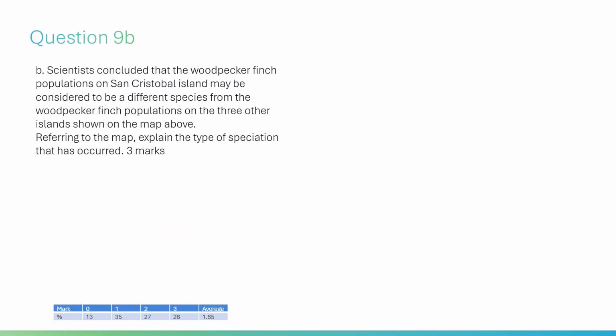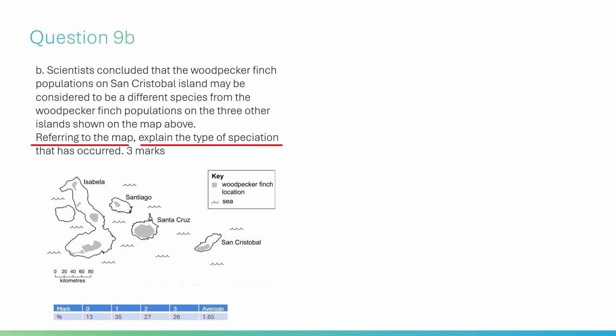This is an excellent question for testing a student's ability to link a visual stimulus, the map, to the mechanical process of allopatric speciation. The examiner's comments emphasize that the marks are in the process, not just the name of the phenomenon. 1. The barrier, isolation. The story starts with the map.